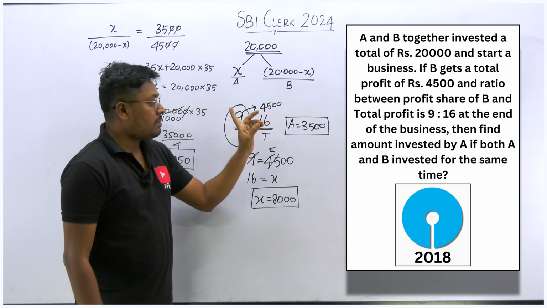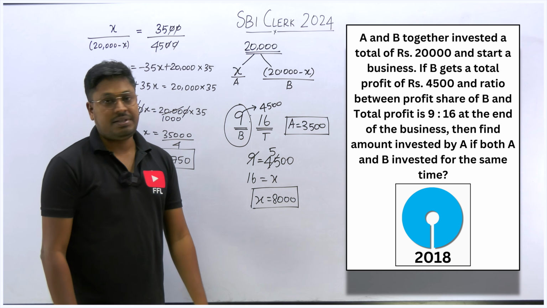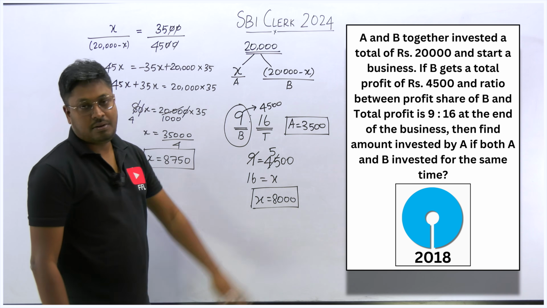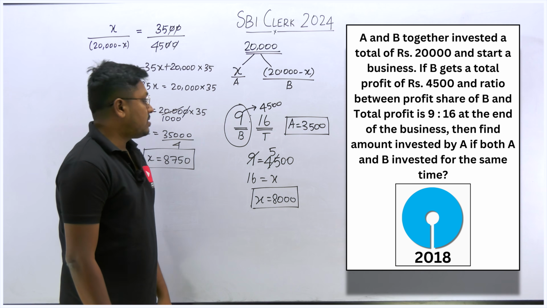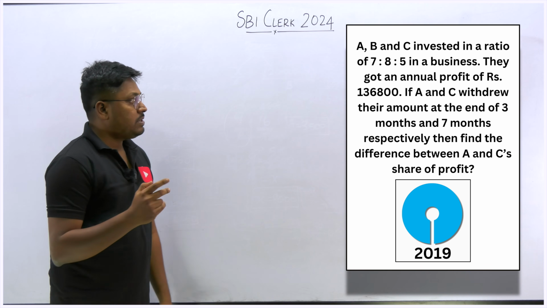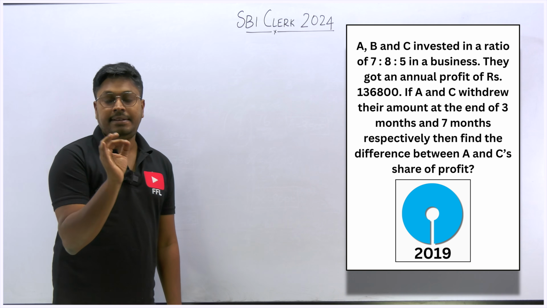So learn this topic, practice more number of questions. It is enough, you can easily crack the question in the exams, right? So this was the 2018 SBI CLERK question, right? So the answer for this question will be 8750. So friends, here is the second question. It was asked in SBI CLERK prelims 2019, right?